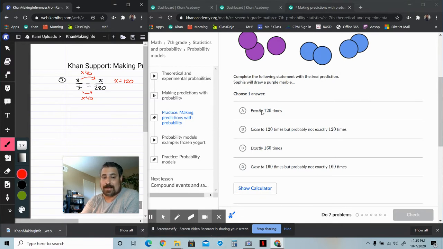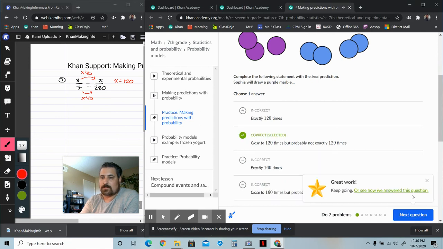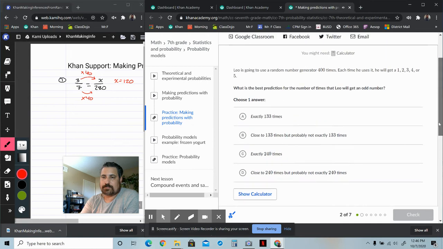No. There's going to be luck and chance involved, right? It's only 280 draws, not a million draws. If you're conducting an experiment that's limited to just 280 draws, there's going to be some luck and some variance. So I would say the best answer is close to 120, but probably not exactly the 120. Okay, and then you hit next.